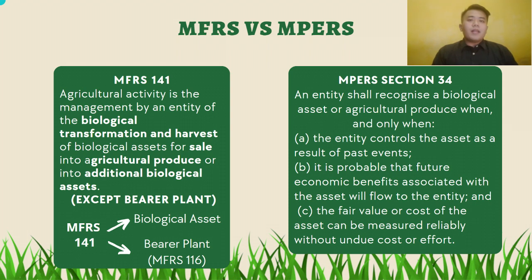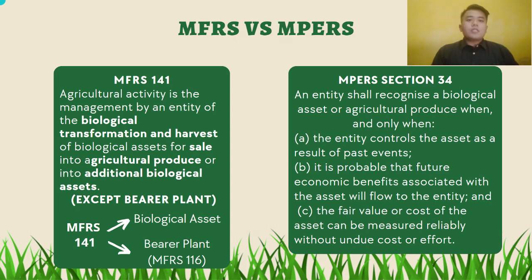This standard should be applied to account for biological assets except for bearer plants, which we will go into detail about later. While in MPERS Section 34, it is stated that an entity shall recognize all biological assets or agricultural produce when and only when: A. The entity controls the asset as a result of past events. B. It is probable that future economic benefit associated with the asset will flow to the entity, and C. The fair value or cost of the asset can be measured reliably without undue cost or effort.